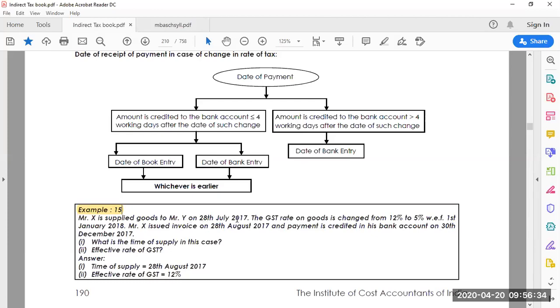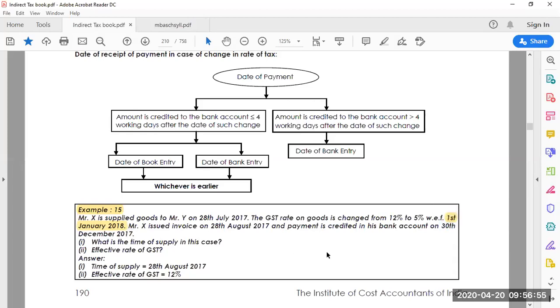One is 20th July. The GST rate is changed on 1st January. Look at that: when the GST rates were changed on 1st January, X issued the invoice on 28th August 2017 and the payment is credited to his bank account on 30th December.